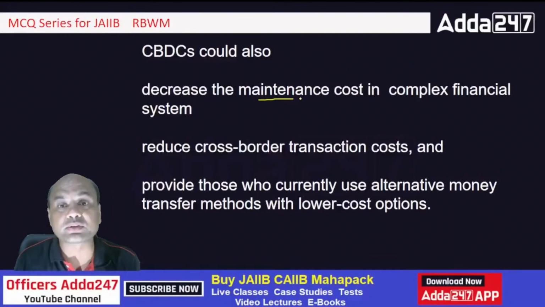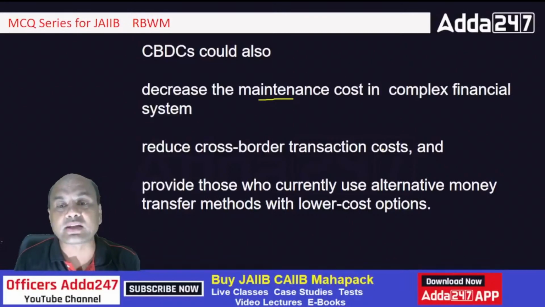Carrying cost: we don't understand this concept, but when you are carrying, let's say, a 100 rupees note in your pocket, you are actually carrying a cost for this. Currency is dead in your pocket up to the time you use it somewhere. That is known as the carrying cost. So the maintenance cost will be reduced.